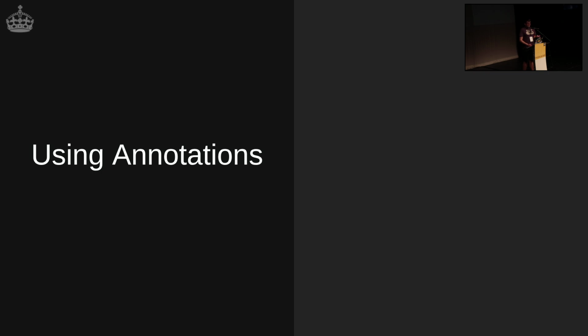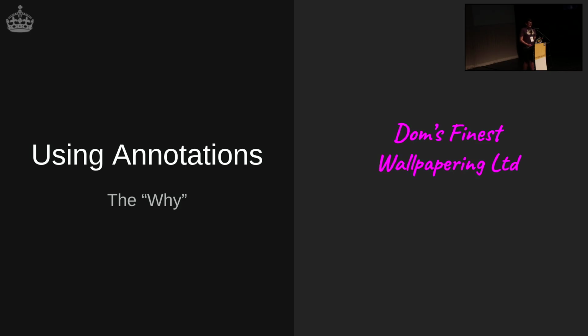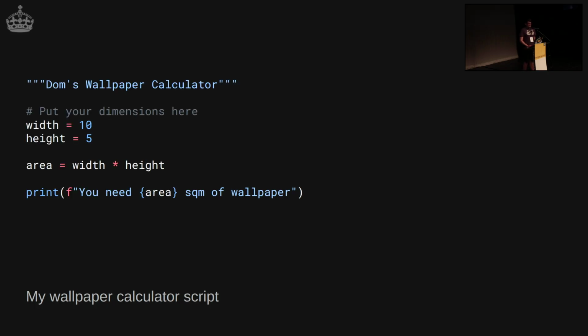Now I'm going to use a slightly convoluted example, very quickly, about why you should use annotations. So let's imagine I've started a wallpapering firm, and obviously I'm great at wallpapering, totally. I'm not going to mess up your living room, promise. I need a script to work out how much wallpaper I'm actually going to use. And so I can start off and write something really simple and straightforward like this. Obviously that's not going to be very good. I forgot that you can have more than one wall. I live in London, it's a very small flat, you have four walls, God no.